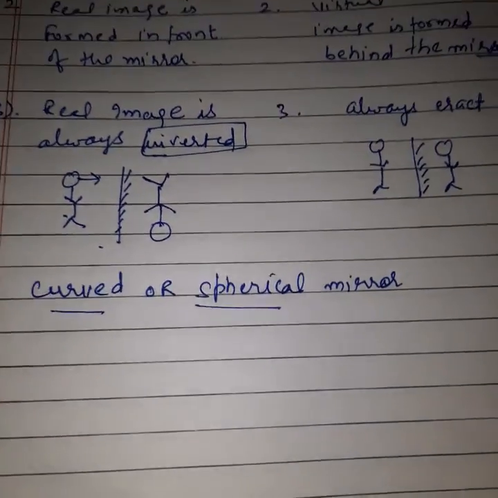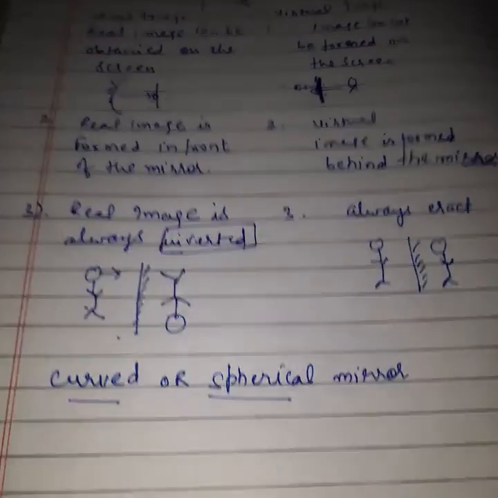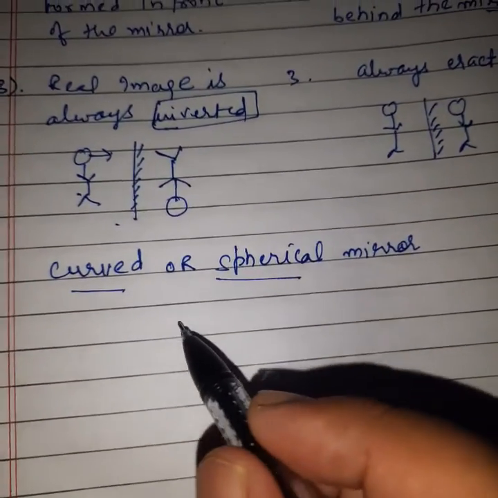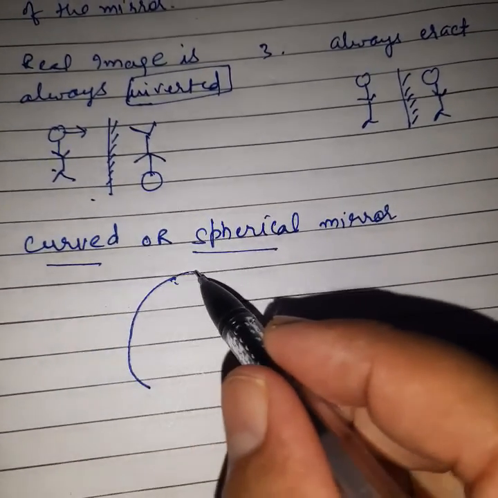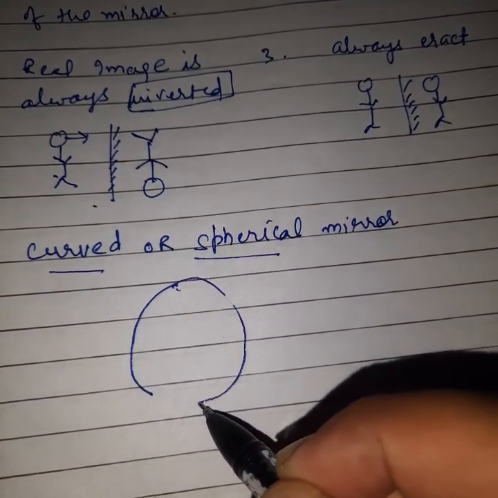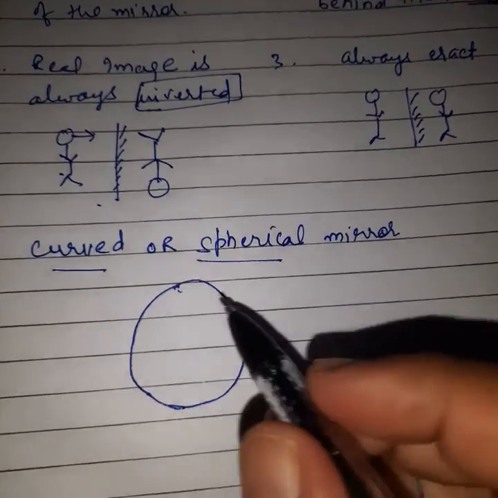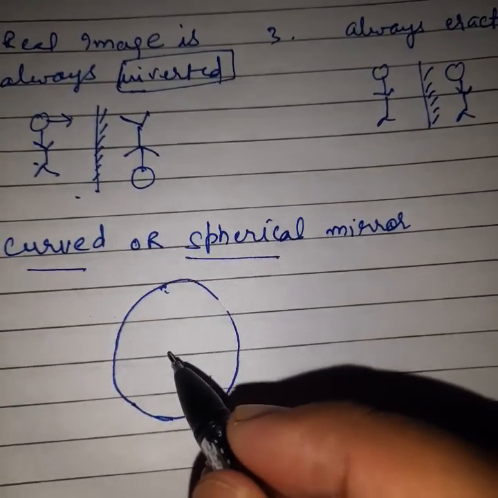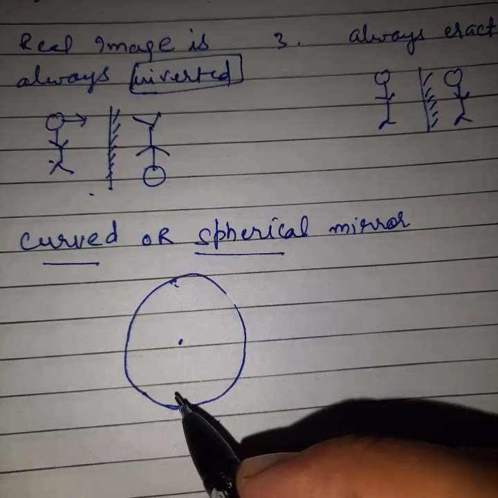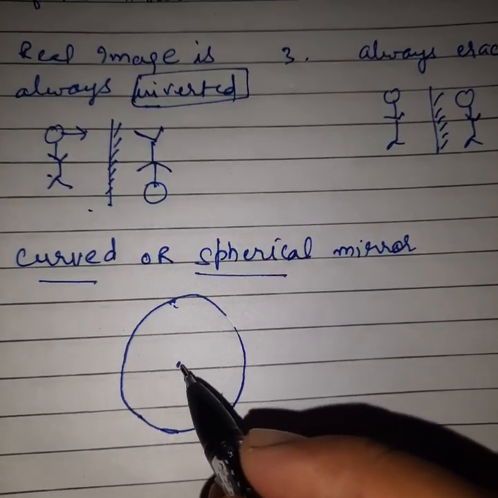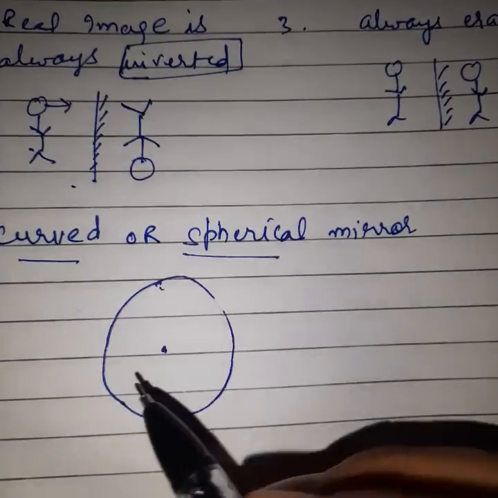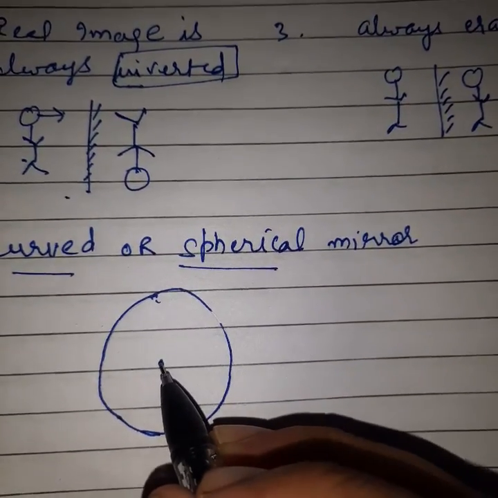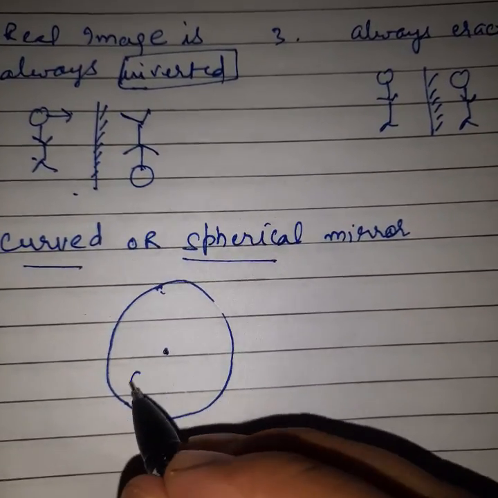Listen carefully. We have a sphere. Okay or not okay? You know that this will be the center point of this sphere. This point will be what?